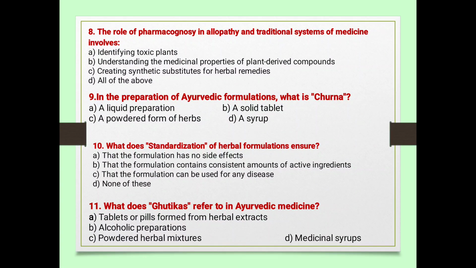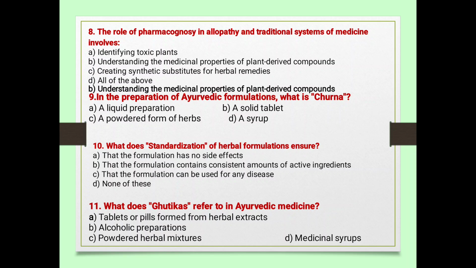Next, the role of pharmacognosy in allopathy and traditional system of medicine involves A, identifying toxic plants. B, understanding medicinal properties of plant-derived compounds. C, creating synthetic substituents for herbal remedies. D, all of the above. So B is the correct answer.